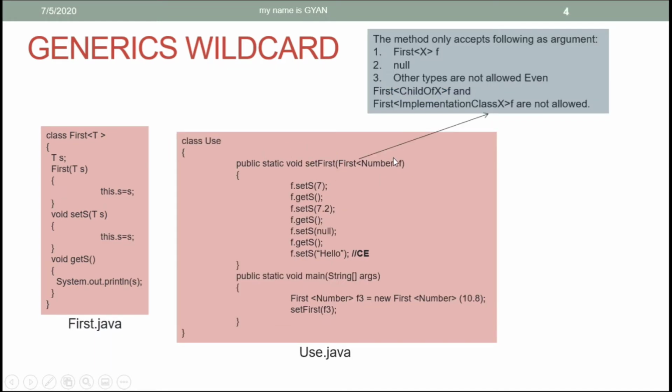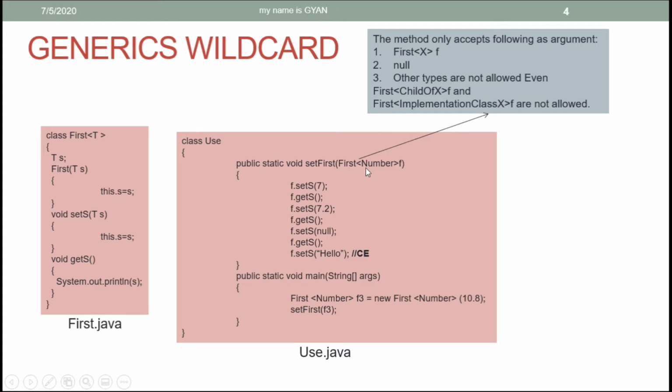So the method setFirst only accepts the following as argument. Here in this example, X is Number. So the method setFirst accepts the same type argument which is present in the formal argument. If X was Number, then setFirst accepts the reference of the class First with Number as its type argument. The setFirst also accepts null.